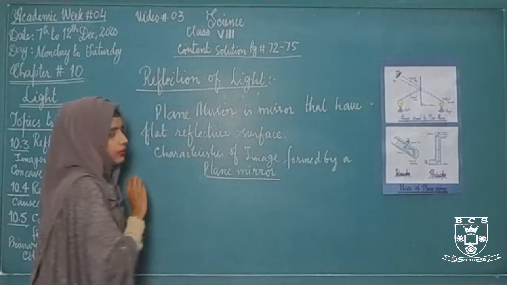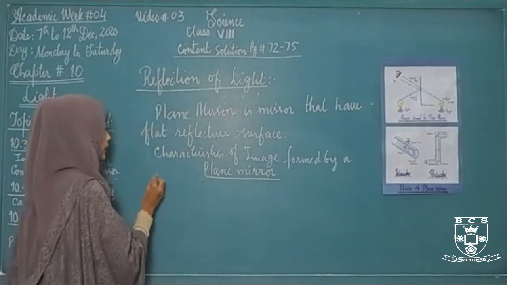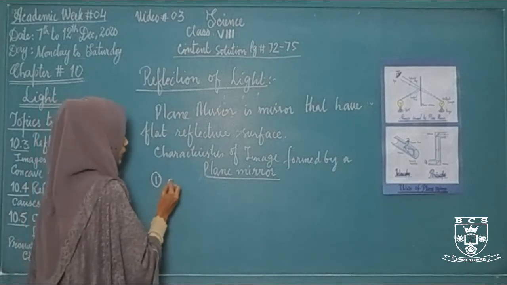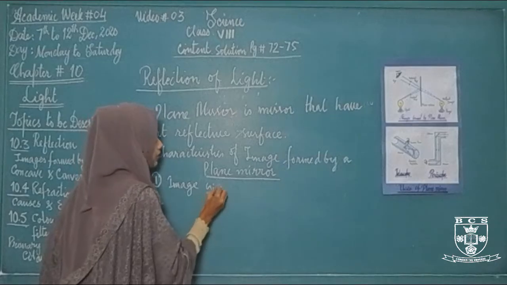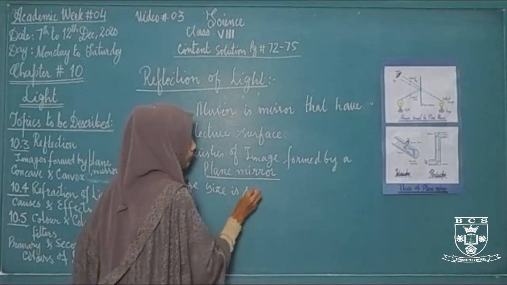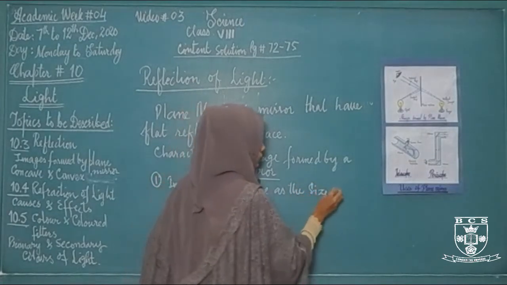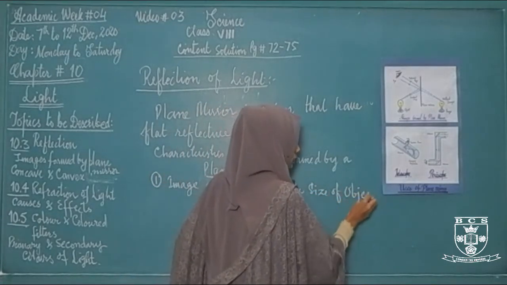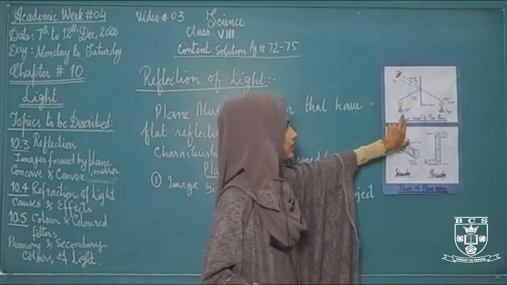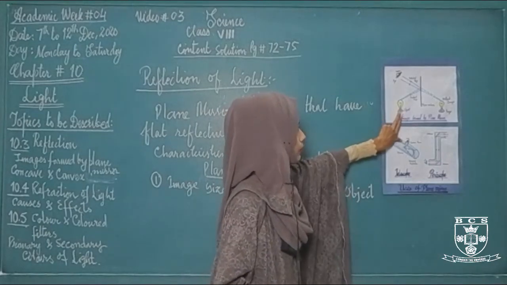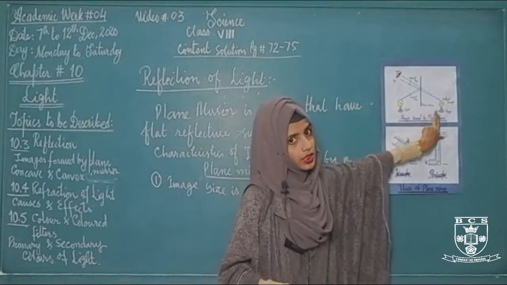जो इमेज प्लेन मिरर पे बनती है उसकी कुछ कैरेक्टरिस्टिक्स होते हैं. It has some characteristics. The first characteristic is that the image size is the same as the size of the object. जो object का size होगा, the size of object and the size of image will remain same. As you can see in this diagram, the object is a bulb here and its image is formed behind the mirror. The size of image and object is same.